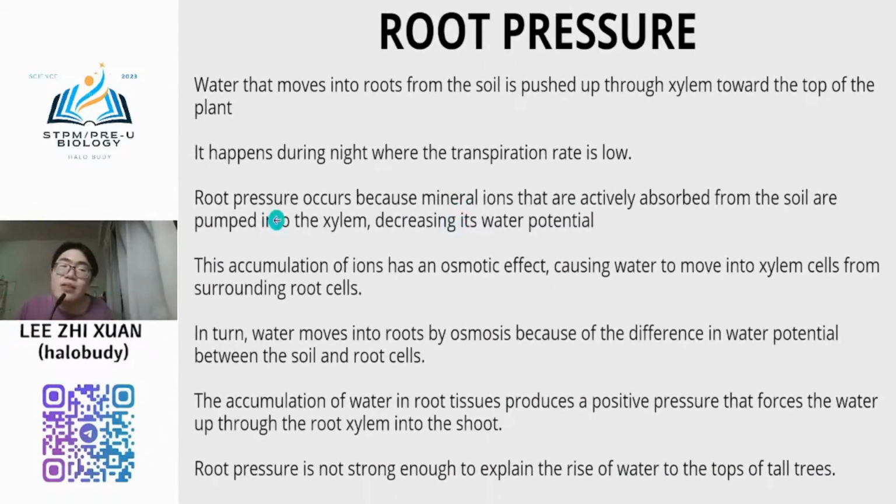Okay, so normally root pressure occurs because your mineral ions are actively absorbed. This one I just mentioned, right? Absorption by the root. So meaning that at that time your mineral ions are actively absorbed from the soil and pumped into the xylem, into the root xylem, decreasing its water potential.